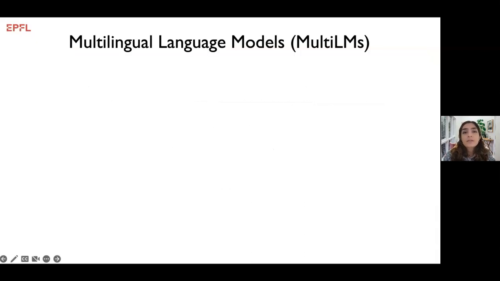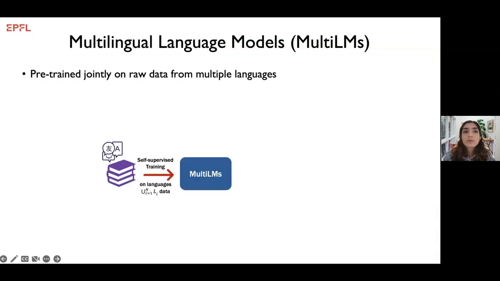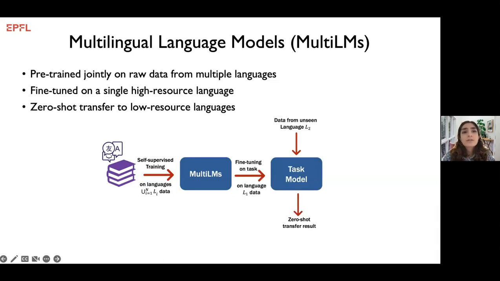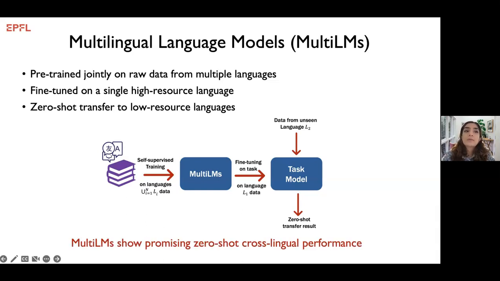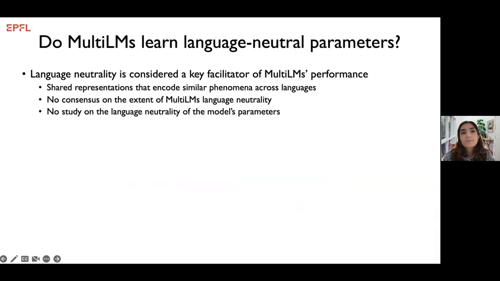Multilingual language models such as mBERT are pre-trained jointly on raw data from multiple languages. Later, they are fine-tuned for a task using a high-resource language dataset and are used in a zero-shot setting for low-resource languages. These models demonstrate promising zero-shot cross-lingual performance, generalizing to the same task in different languages, although they haven't been fine-tuned for those languages.